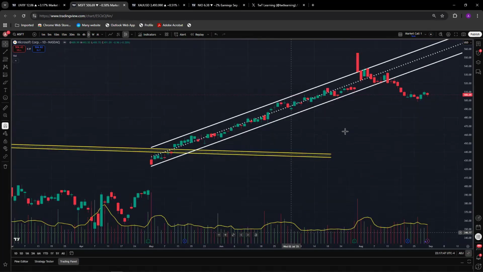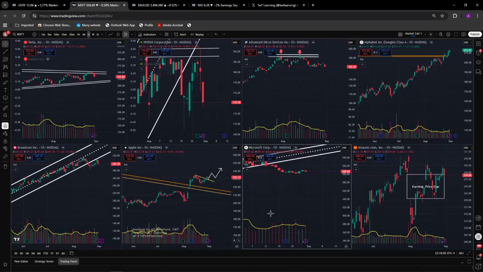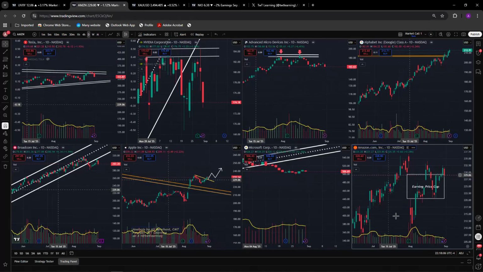Microsoft has broken the rising channel. It has gone down, but it looks like it's getting into a range. So on the top side, 510, 511, so 512, to probably 499, sorry, 499, 500. All right.